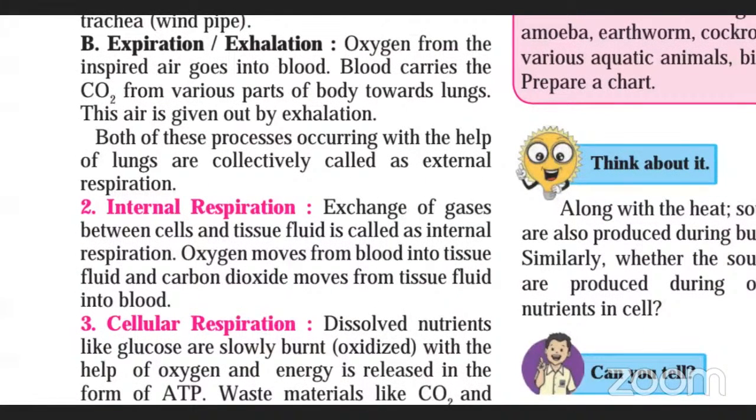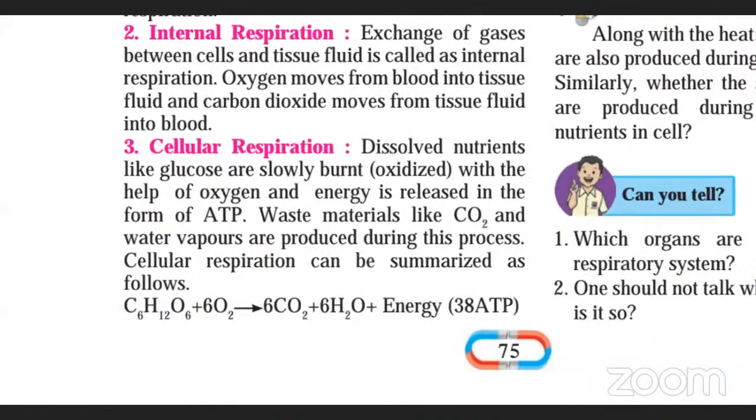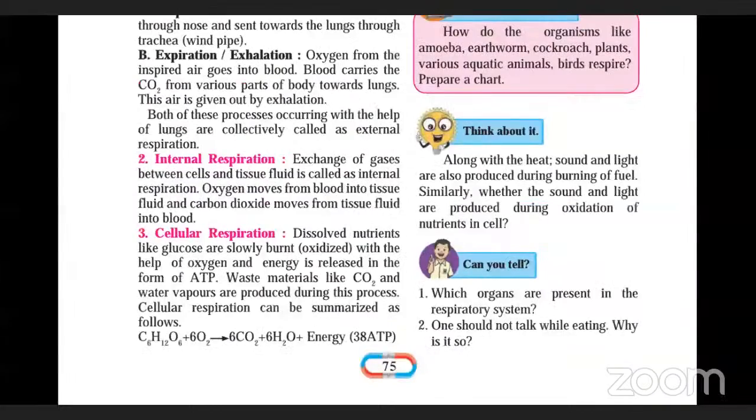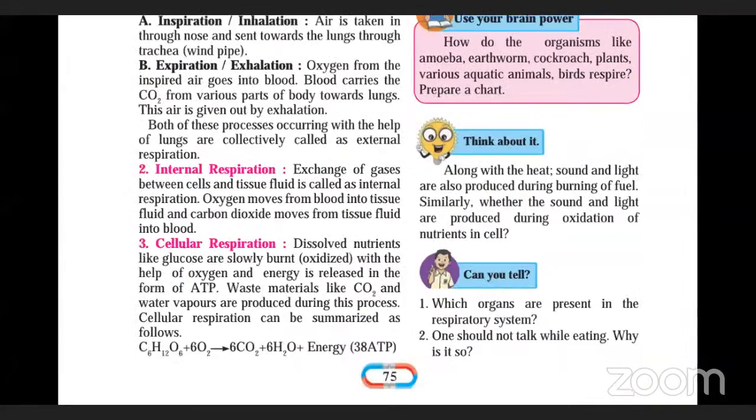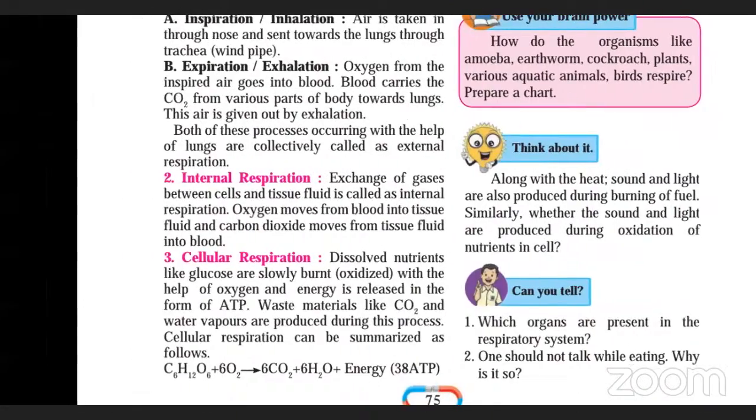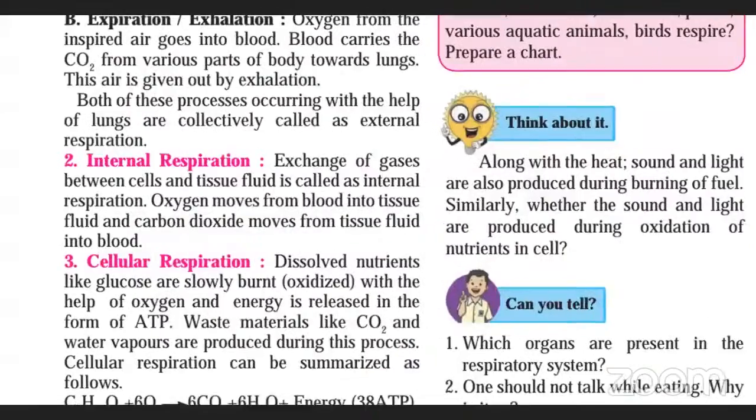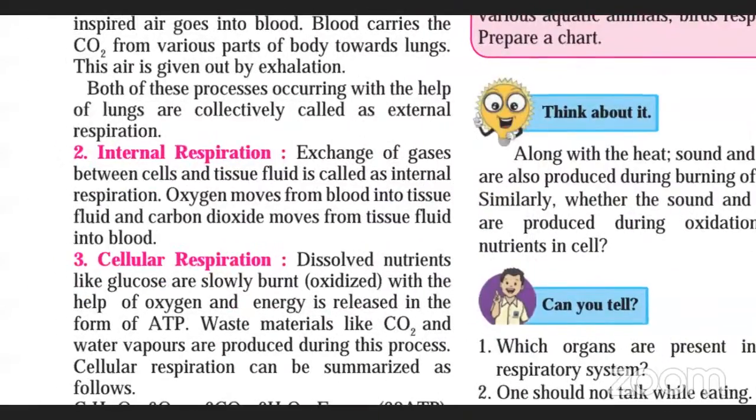Now talking about internal respiration. So again, there is an exchange of gases between the cells and the tissue fluids.